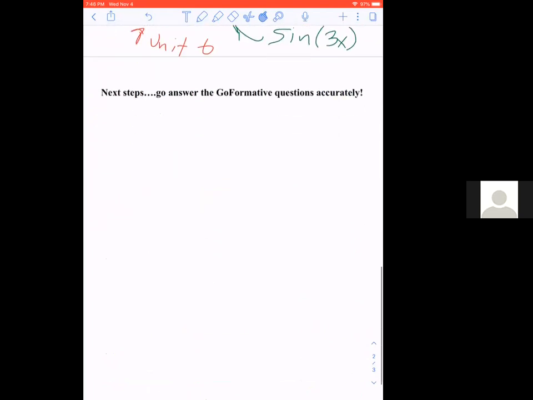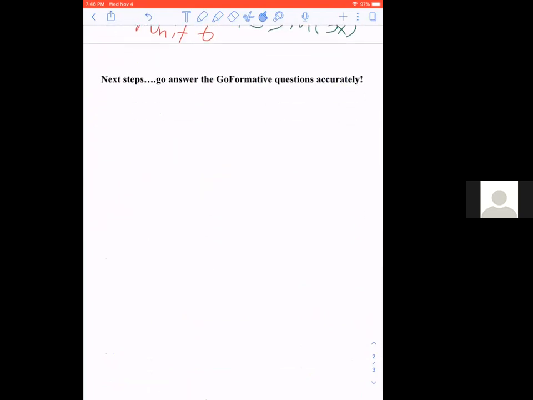So now I think I hit all my key points. You're on to the formative questions to see if I can not just analyze, but identify what's happening within a function. Can I see a product when it's there? Can I see a quotient clearly? So that's going to be the rest of this objective. And then you're actually going to get onto the product rule and the quotient rule in upcoming objectives.